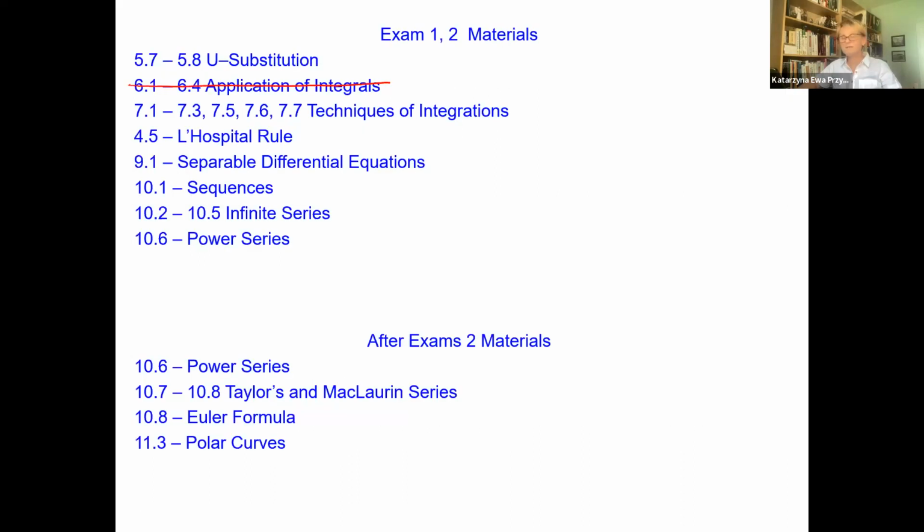And that's the material. I think we did a little bit of review of integration, and then chapter 7, and the L'Hopital rule, which also was review, and separable differential equations, and then chapter 10, which was the material after exam 2. What we will do today is try to review chapter 10, only chapter 10, starting from section 10.6 and then 7 and 8.